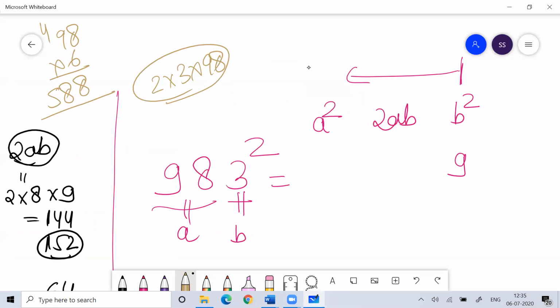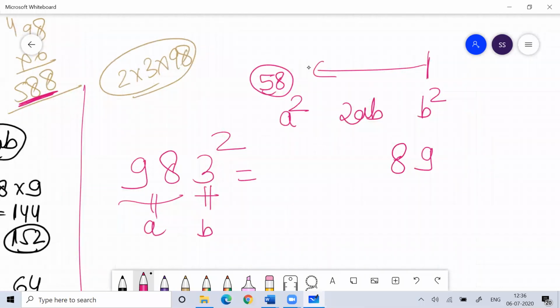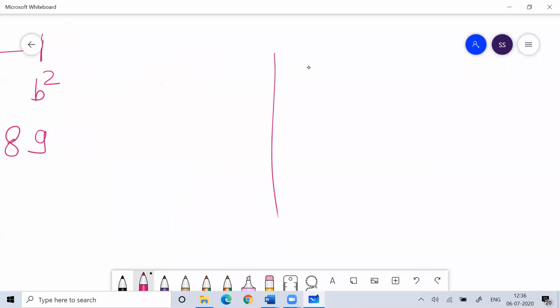What is 98 sixes? 588. So in 588, write 8 and take 58 carry. Write 8 and take 58 carry. Okay, what is 98 square? 98 square is 9604.